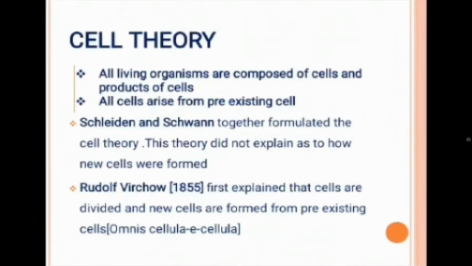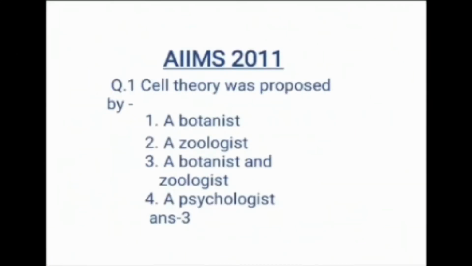Now we have a question. It was a question asked in AIIMS in the year 2011. Cell theory was proposed by option 1, a botanist, option 2, a zoologist, option 3, a botanist and zoologist, and option 4, a psychologist. Of course, the answer is option 3, a botanist and zoologist. And what were their names? They were Schleiden and Schwann.